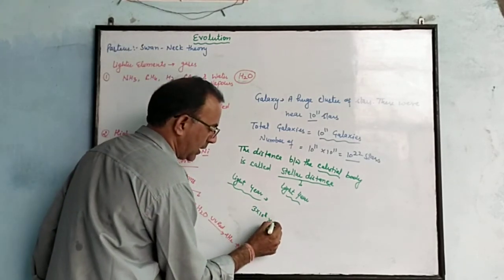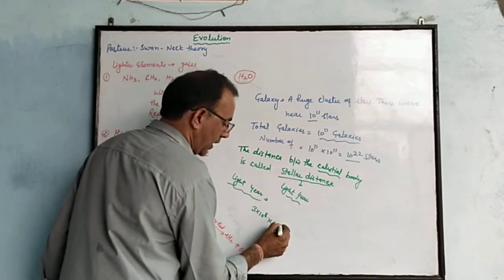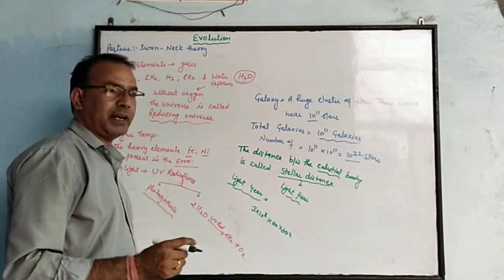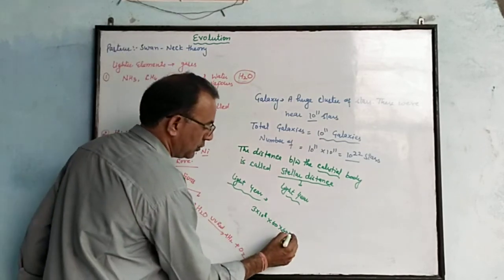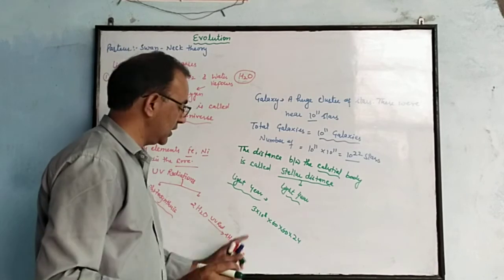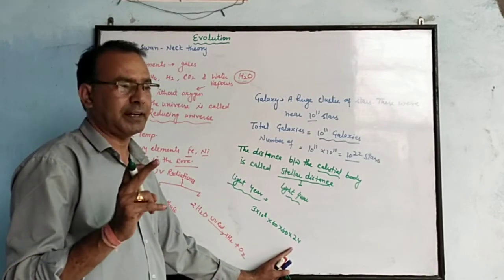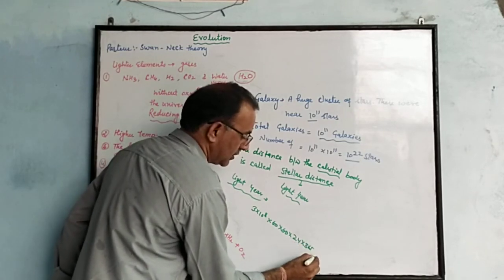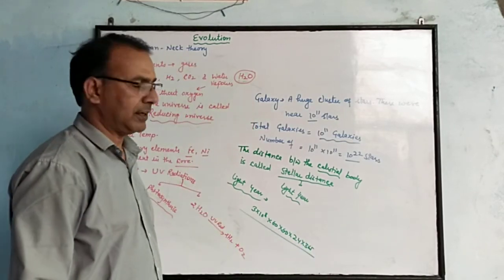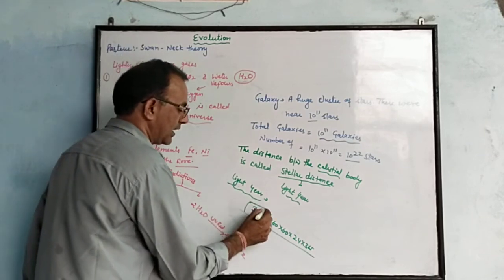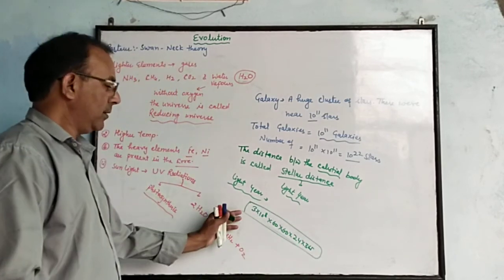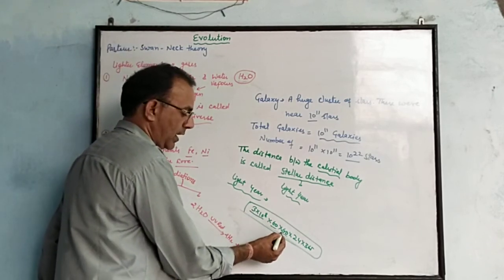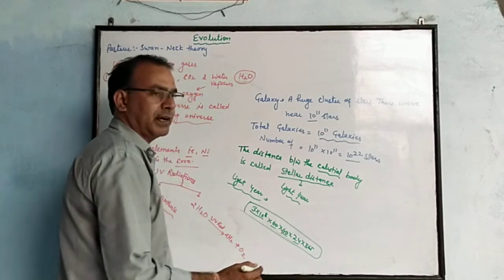In 1 minute multiply by 60 seconds, in 1 hour multiply by 60 minutes, and in 1 day multiply by 24 hours. This is the distance traveled by sunlight in 1 day, and in 1 year it is called a light year. So we can calculate the light year this way: speed of light in 1 second, 1 minute, 1 hour, 1 day and 1 year. Clear?